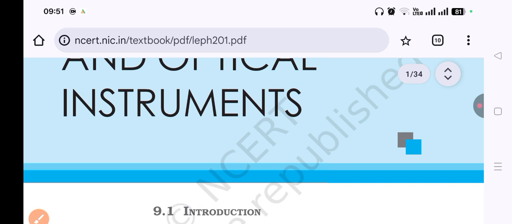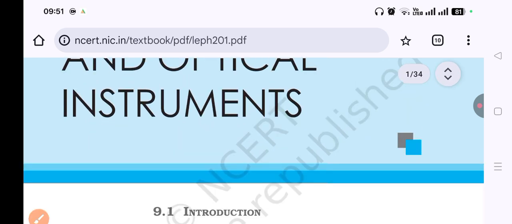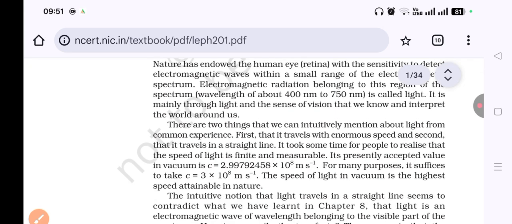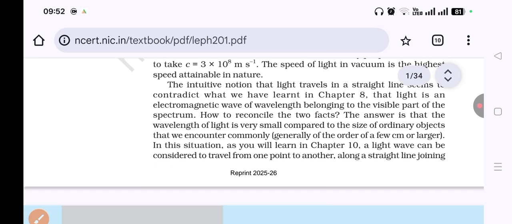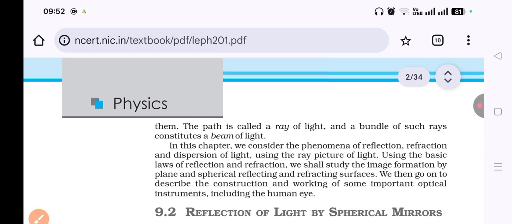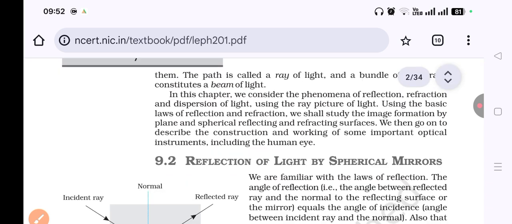For now, we have ray optics, and in this chapter there is no mention of waves. We will consider light as rays, particles moving in a straight line. You know the speed of light is 3 x 10^8 meters per second. Actually, in vacuum it is 2.99, very close to 3 x 10^8 m/s. Certain topics from here are related to class 10. I suggest you go through those chapters if you don't know them. Otherwise, it will be a revision.